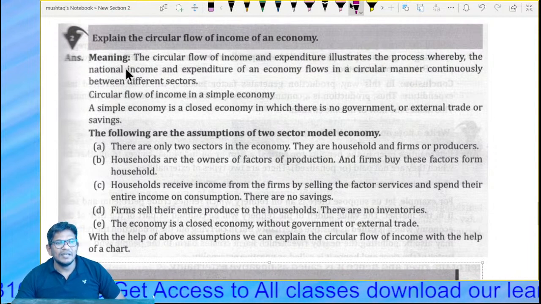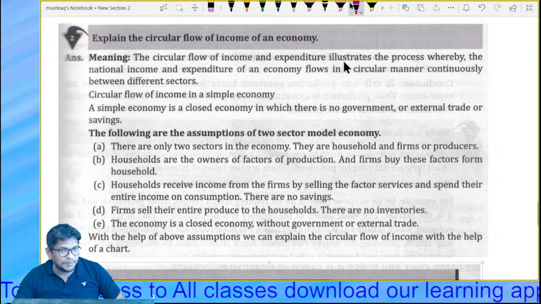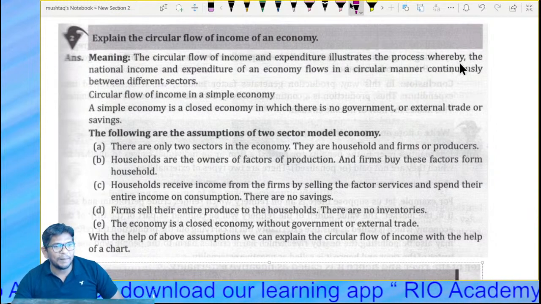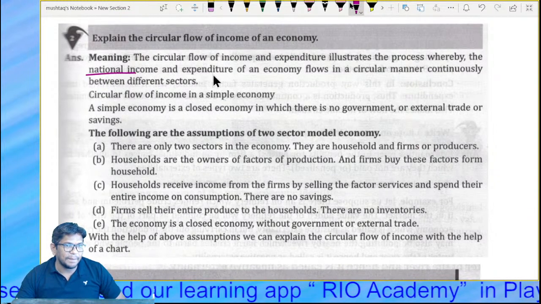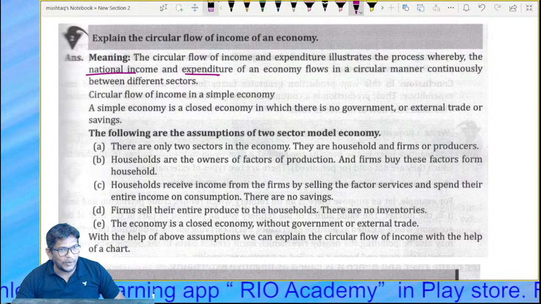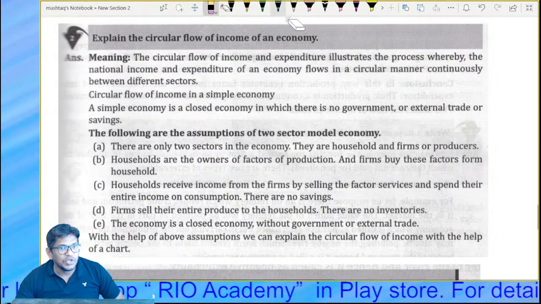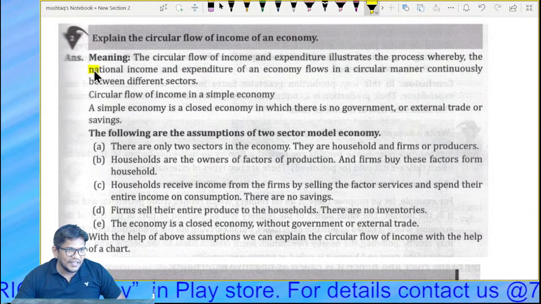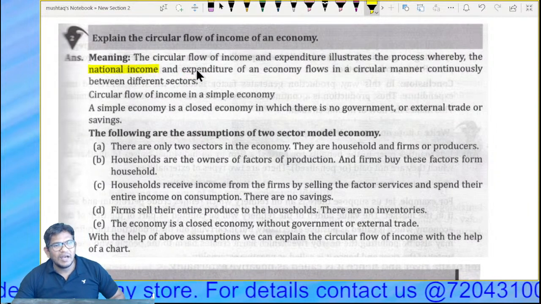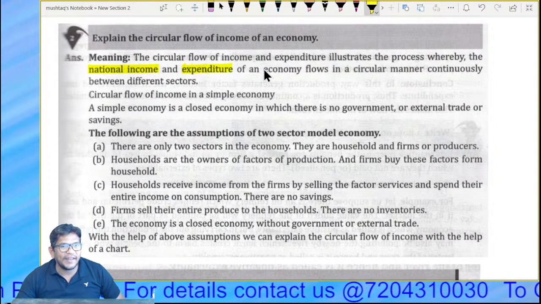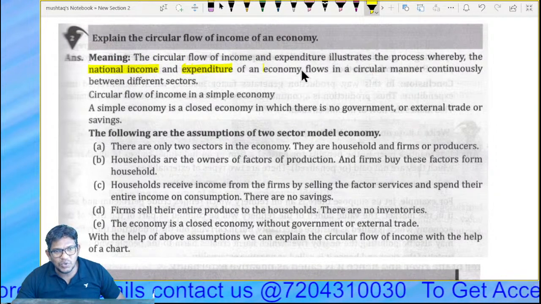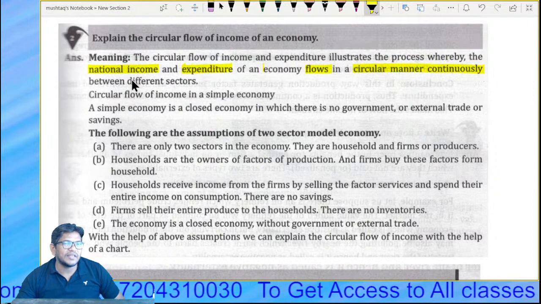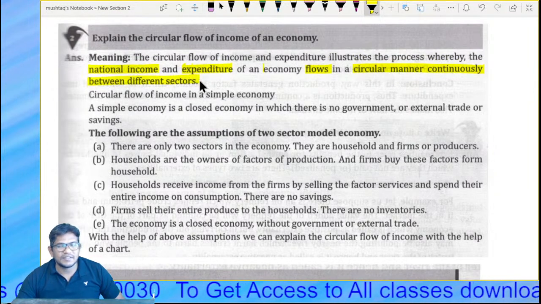What it says: the circular flow of income and expenditure illustrates the process whereby national income and expenditure, very important point, we have to write it. National income, somebody is getting income, and expenditure of an economy flows in a circular manner continuously between different sectors, right?